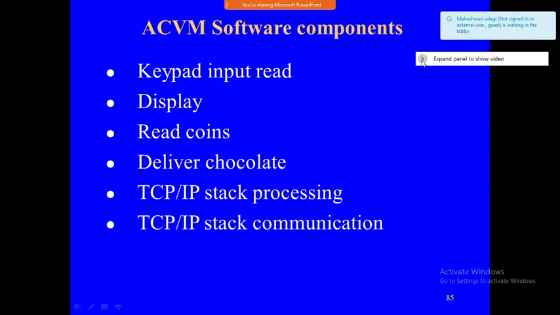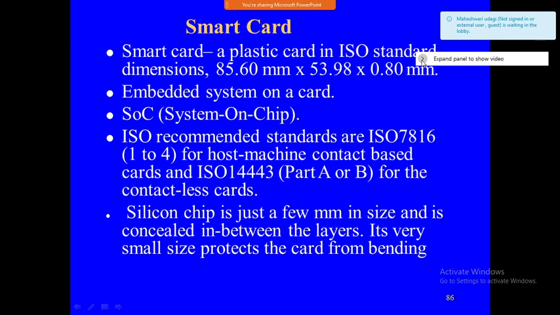TCP/IP stack processing and TCP/IP stack communication are used for network processing, for communicating from the system to the owner so that he can get to know whether the automatic chocolate vending machine is empty or not. These are the software components necessary. Next, we move to the smart card.